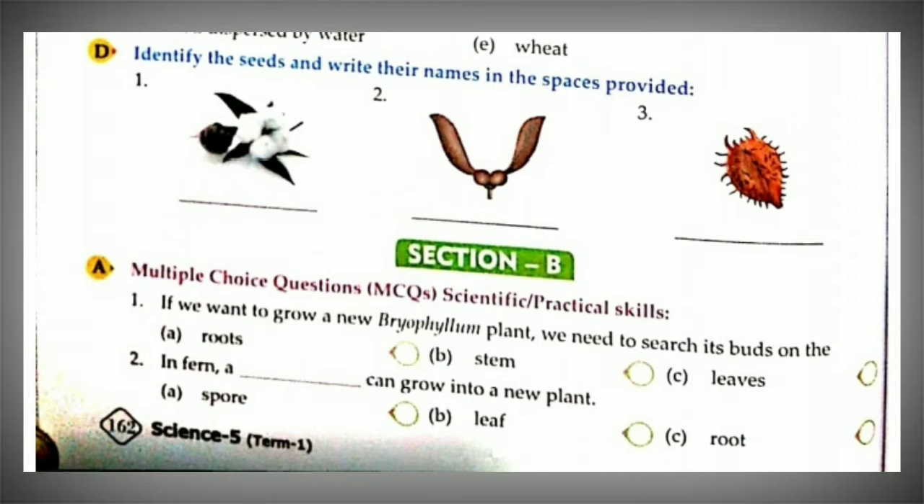Okay, now come to D. Identify the seeds and write their names in the spaces. It's very easy. You can take the help of your textbook and write it easily. Still, I'm helping you. The first picture that you are seeing here is a picture of cotton seed. The second one is hibiscus seed, and the third one is xanthium seed.